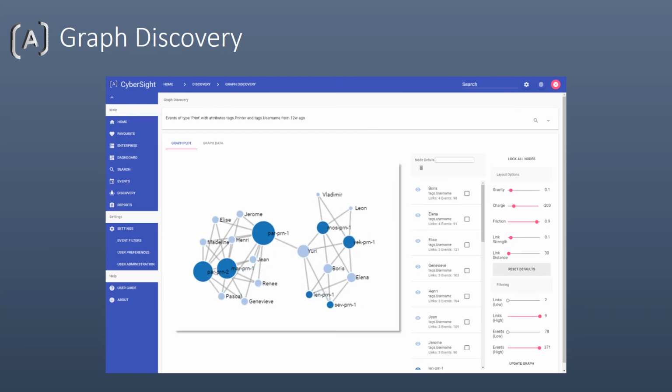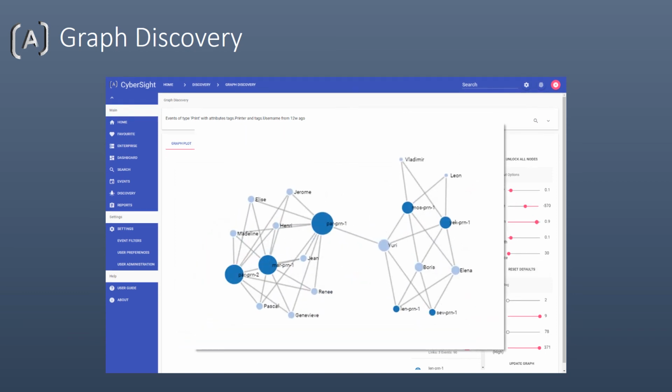The graph shows all printers and usernames, linking those that have occurred in the same event. The size of each bubble shows the relative number of events relating to a value. Updating the charge will add more space between bubbles to give a clearer picture.